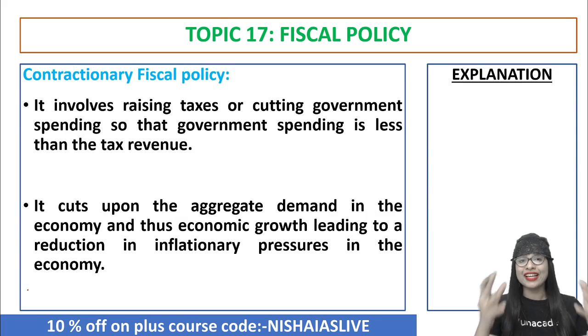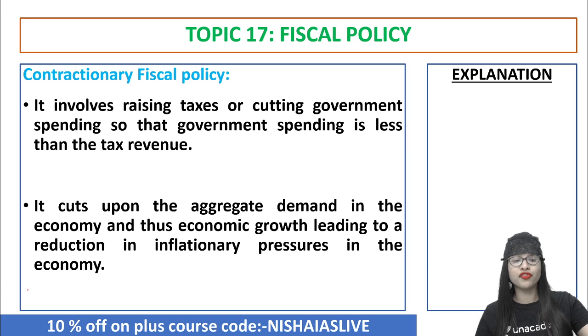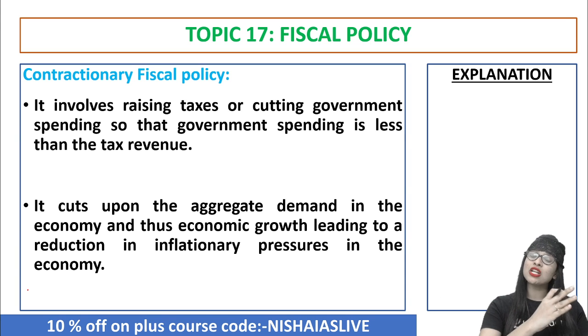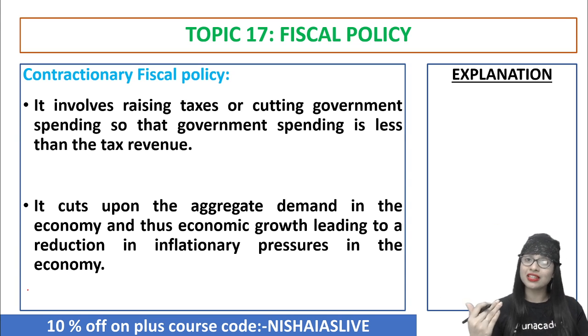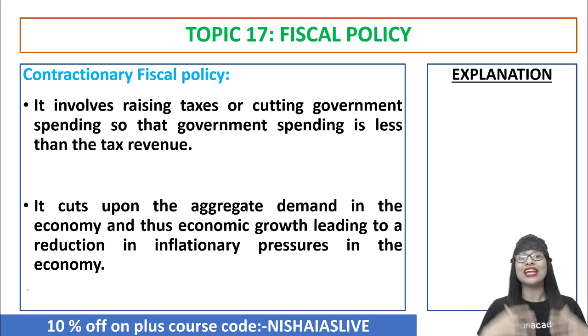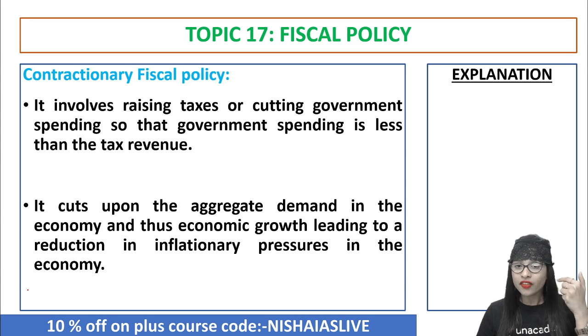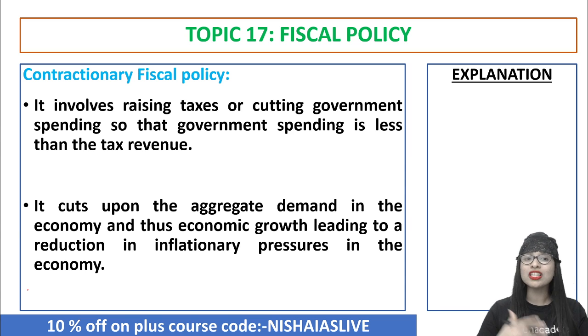Now, talking about the next one, that is contractionary fiscal policy. If you know what is expansionary, then you should be able to understand contractionary fiscal policy in an easy manner. The opposite of that. If expansionary fiscal policy talks about, let's say, reducing the taxes, here it is the opposite. You're going to increase the taxes. And if expansionary is about increasing government expenditure, in contractionary, you are reducing the government spending. The ulta it is. So now, the government spending is less than the tax revenue, so that the revenue is more and the spending is less.